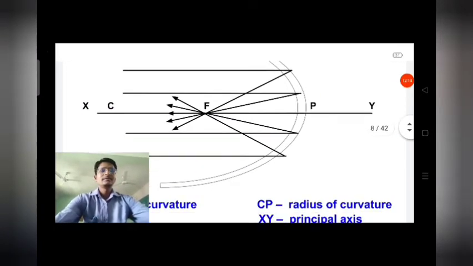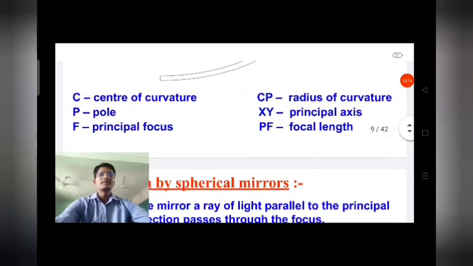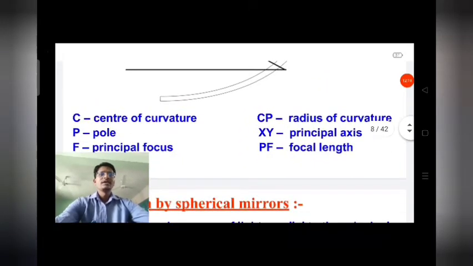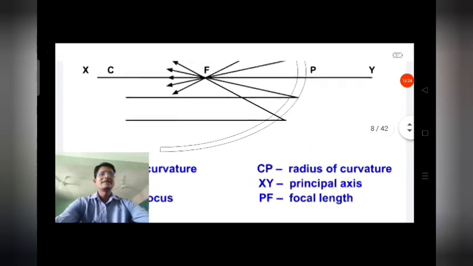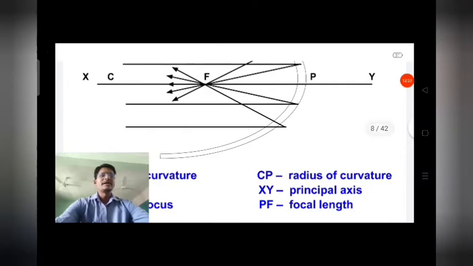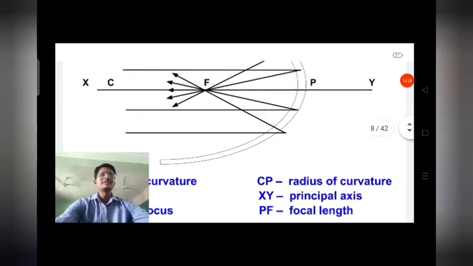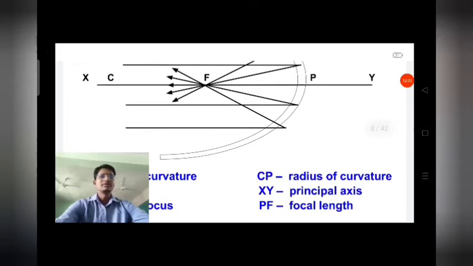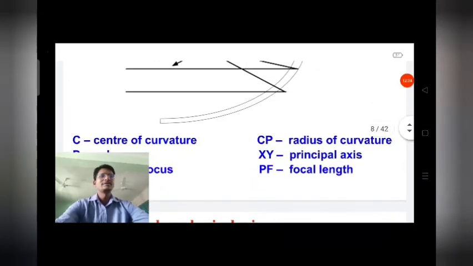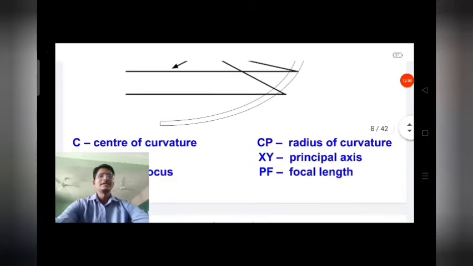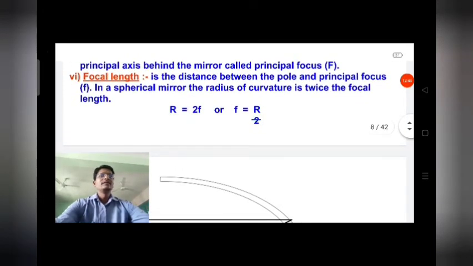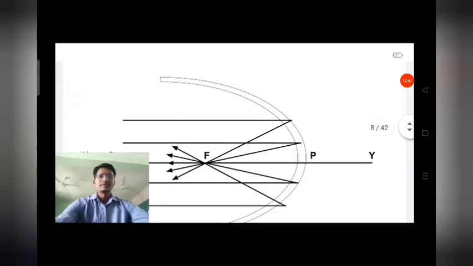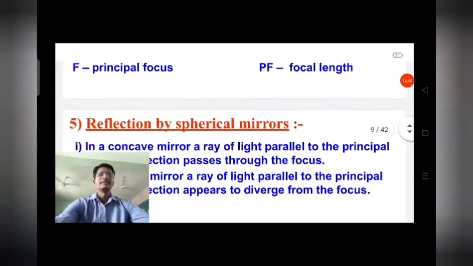And here the concept we will try to clear. First of all, C is the center of curvature, P is the pole, F is the principal focus which you can see at the center. CP is the radius of curvature. XY is the principal axis, the line that passes through the center of curvature and the pole. And PF is the focal length, the distance between the pole and the principal focus.